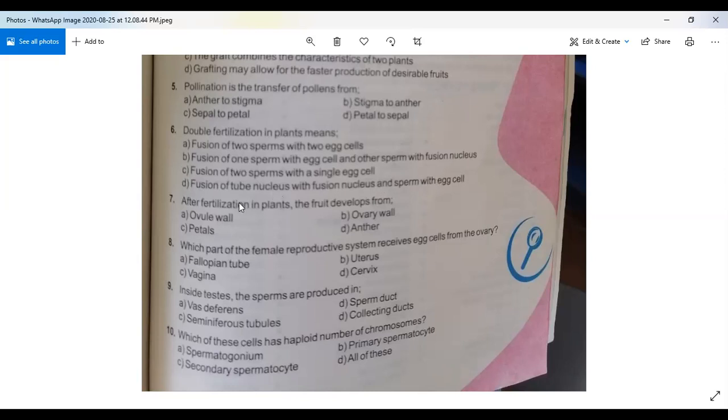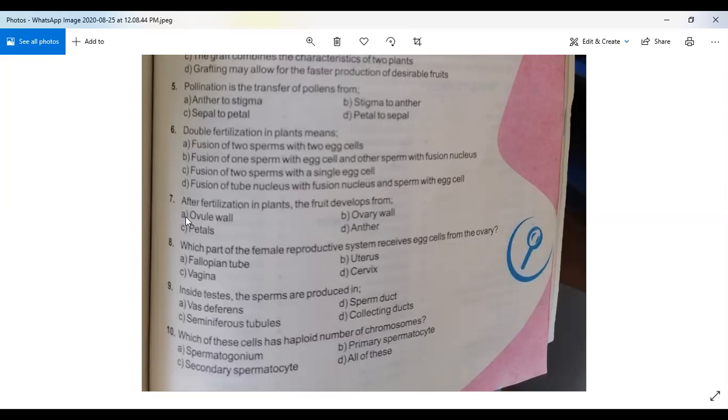So what is the right answer? Double fertilization in plants means option B is the right answer. Fusion of one sperm with egg cell and other sperm with fusion nucleus. So option B is the right answer. For question number 6, option B is the right answer.